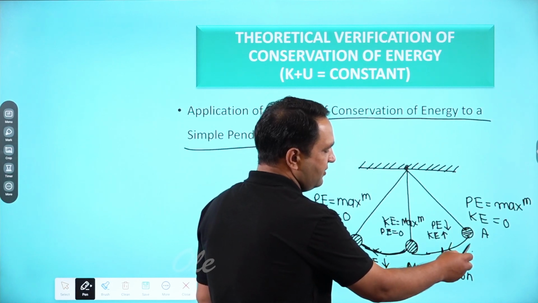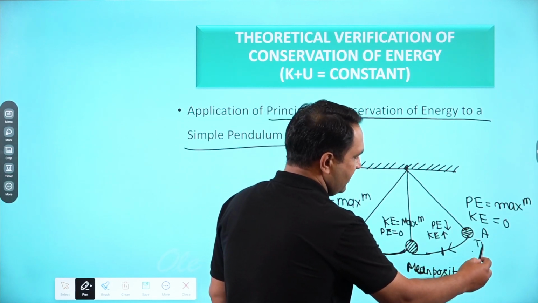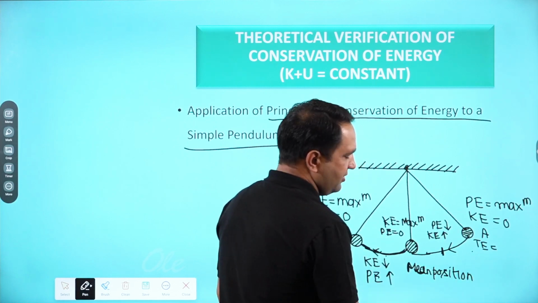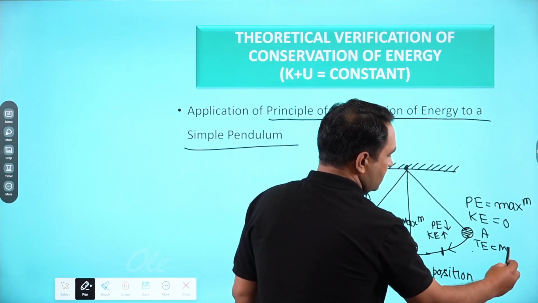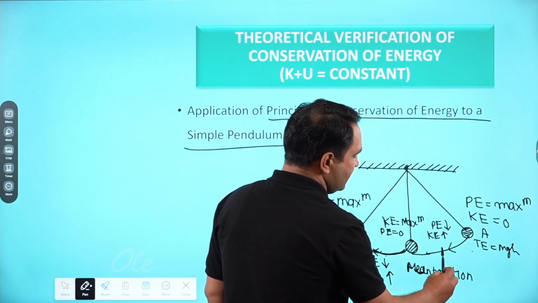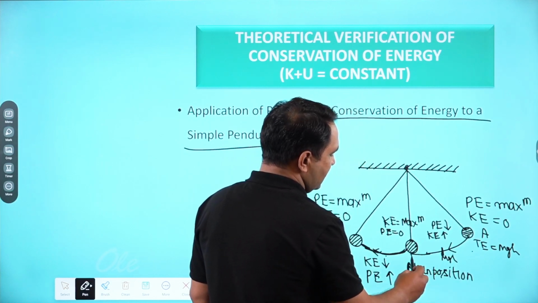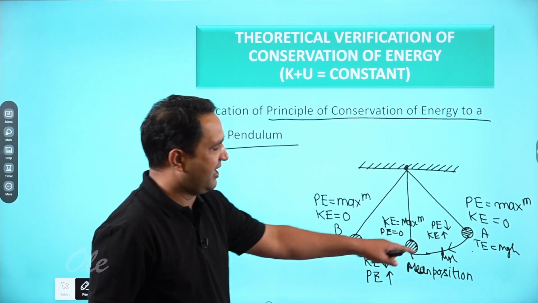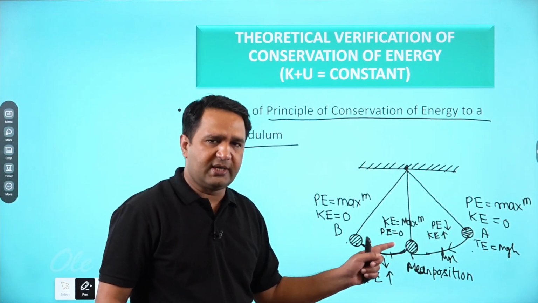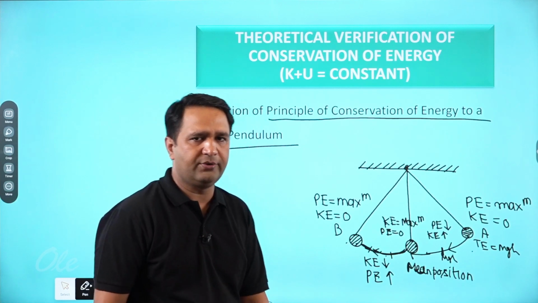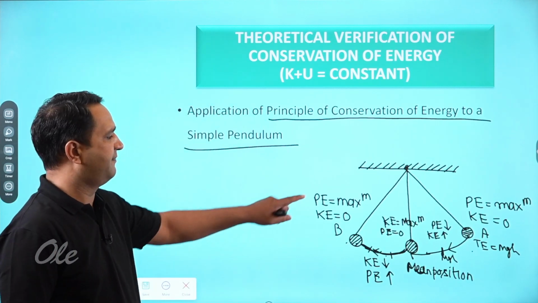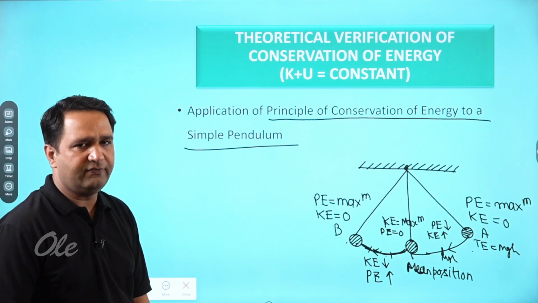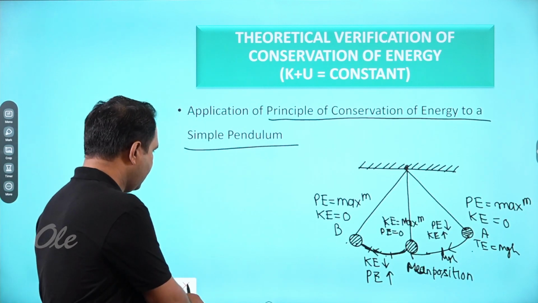Suppose the total energy here is mgh. It will be mgh at this point too, and at this point too. At every point the total energy will be conserved. Hope you have now understood the concept of conservation of energy, right?